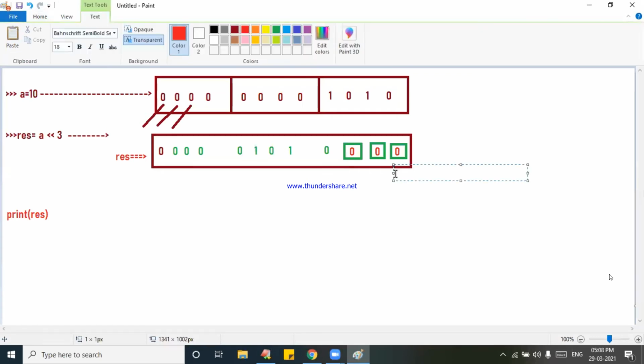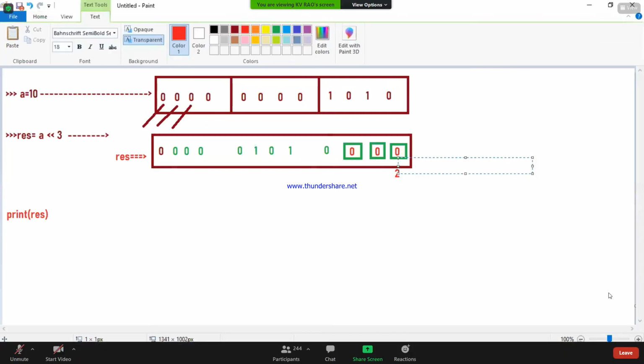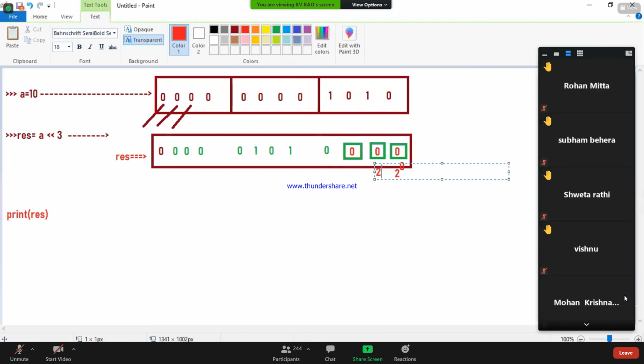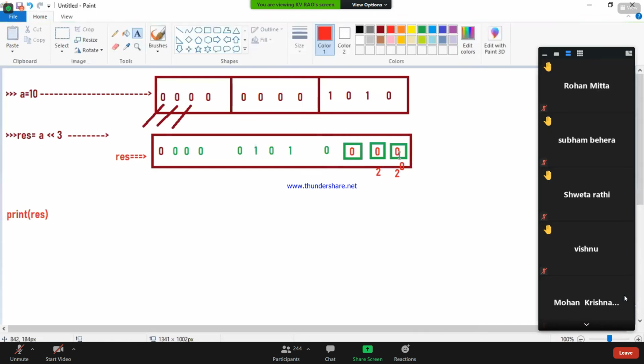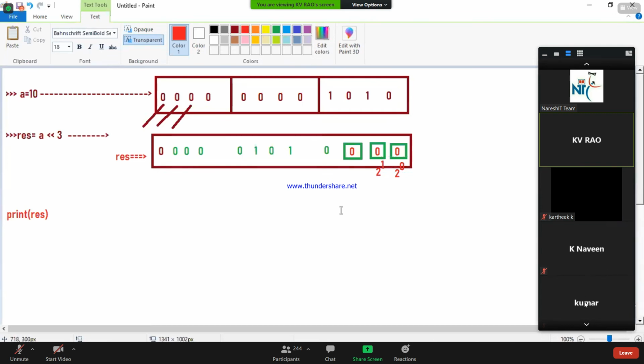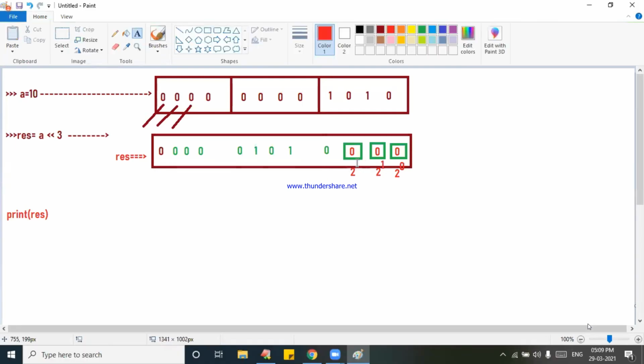2 to the power of 0. I already told you how to convert it. 2 to the power of 0, come on faster, 2 to the power of 1. I need to spend a lot of time for this. You need to get it quickly. All of you calculate and tell me the result. 2 to the power of 2.